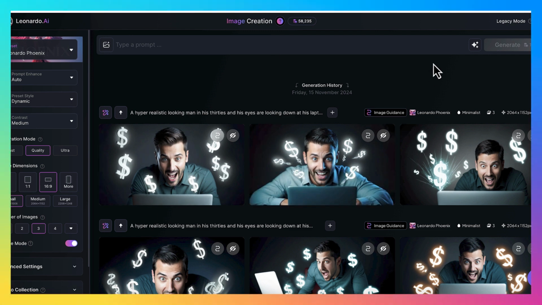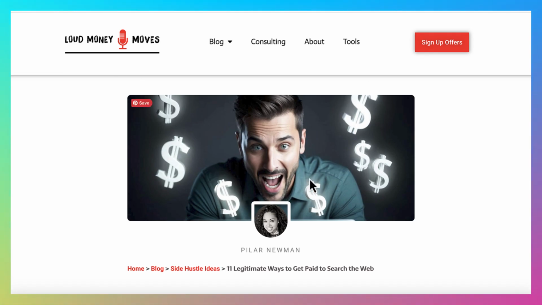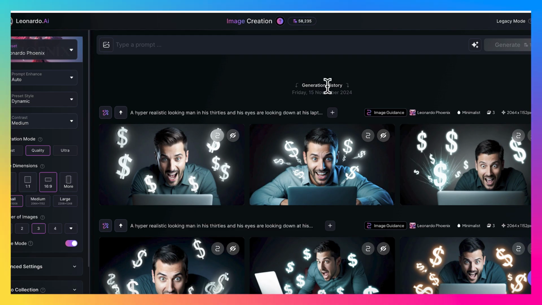Now, I use Leonardo AI for lots of different things. And one of the things that I have been using it more recently to do is to create images for my blog post. Okay, so as you can see here, this is an image I recently created using Leonardo AI. But for purposes of this video, we are going to create a TikTok image so that we can use for our faceless videos.